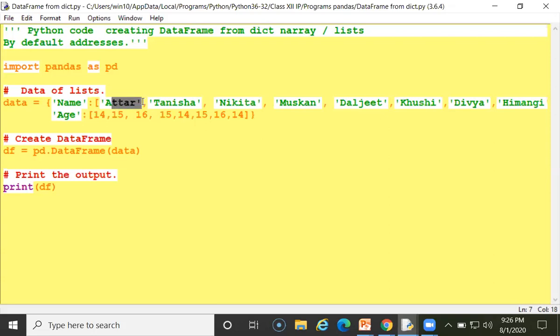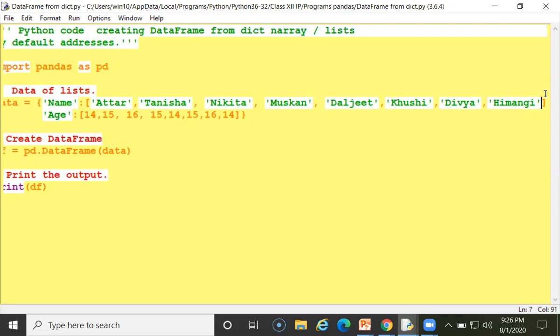Attar, Tanisha, Nikita, all students' names I have written here, separated with commas. Each value is enclosed in single quotation, or you can use double quotation. Now age is a key, and under this I have used a list bracket. So this is the list value. The ages can be written here, separated with commas.